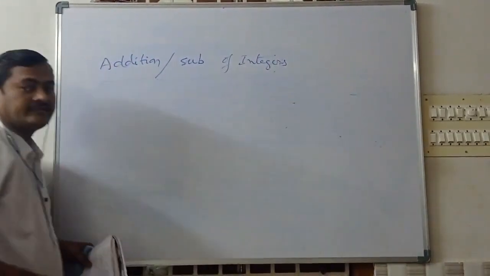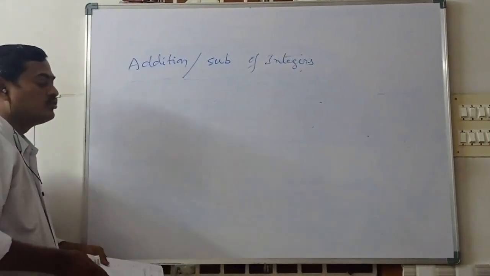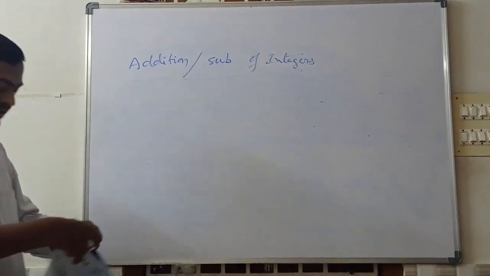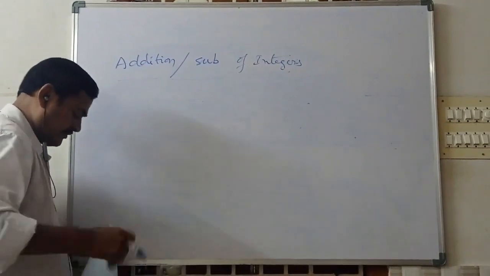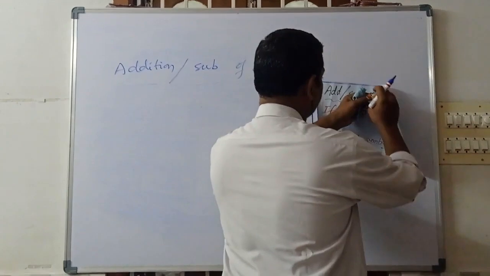There are two basic rules for addition and subtraction of integers, and I am going to paste these two rules.